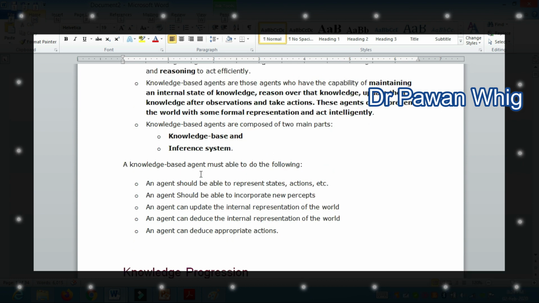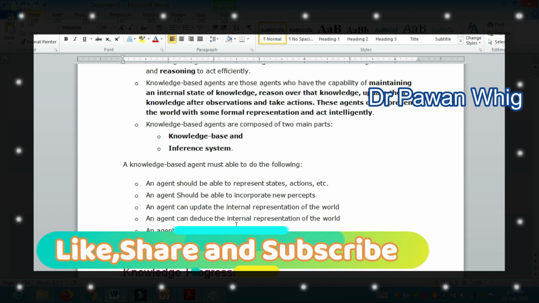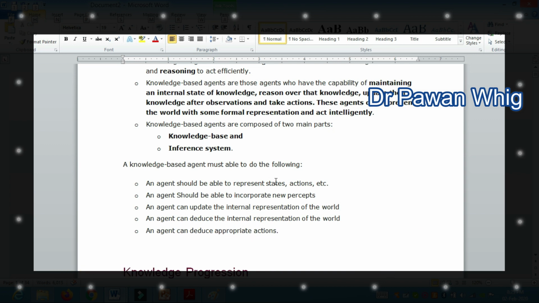A knowledge based agent must be able to do the following tasks. An agent should be able to represent states, actions, etc. Just like a sensor, an agent should be able to incorporate new percepts, and an agent can update the internal representation of the world. An agent can deduce the internal representation of the world. An agent can deduce appropriate actions. So basically these are the capabilities of a knowledge based agent, what they can do, mentioned here.